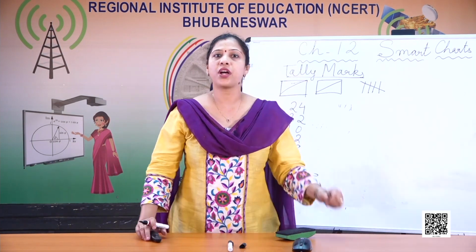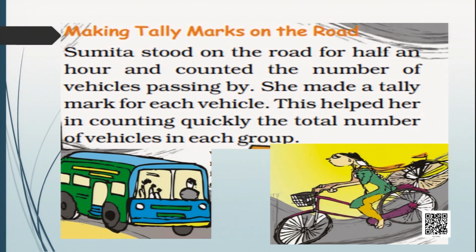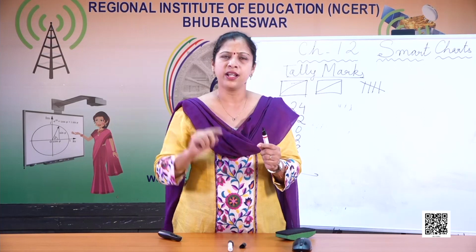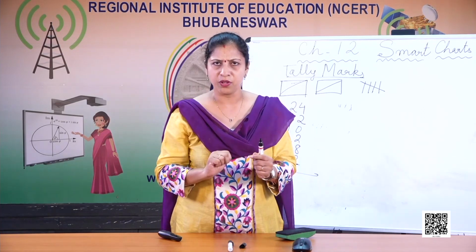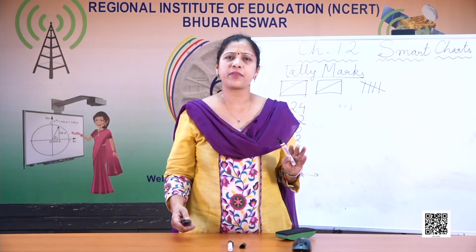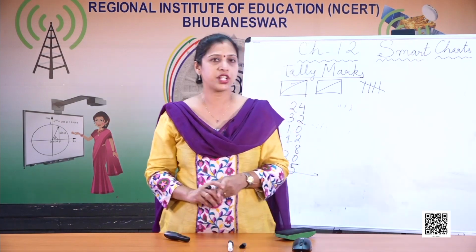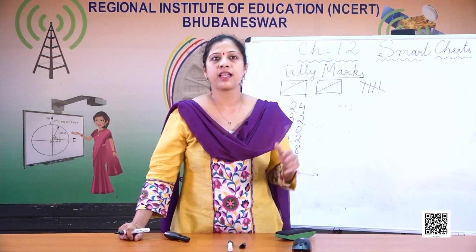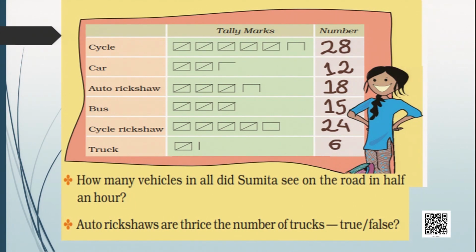Now Sumita stood on the road for half an hour and counted the number of vehicles passing by. She made a tally mark for each vehicle. This helped her in counting quickly the total number of vehicles in each group. So she was standing for half an hour. When one cycle went, she wrote down 1. When 2 cycles went, then she wrote down 2. Similarly, there were other vehicles also. Let's see what are the vehicles she observed. There were cycles, cars, auto rickshaw, bus, cycle rickshaw and truck.